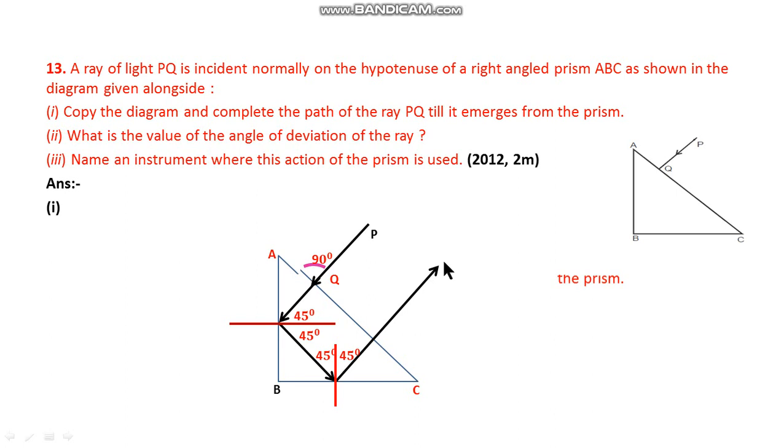Second question, what they are asking is the angle of deviation here. Once it deviates 90 degrees here, the second time it deviates again 90 degrees. So the total is 180 degrees. So our answer is 180 degrees. Name an instrument: binoculars.